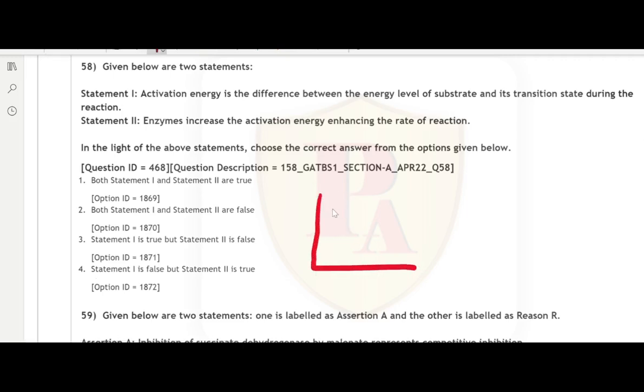As you can see, this is a graph between the energy and the process of reaction. So when there are reactants which end up giving a product, they start on the level here. This energy is known as activation energy. This is the minimum energy required for two chemical reactants to react with each other, and it is also the difference between the substrate and its transition state, which is here. This gap is known as activation energy.